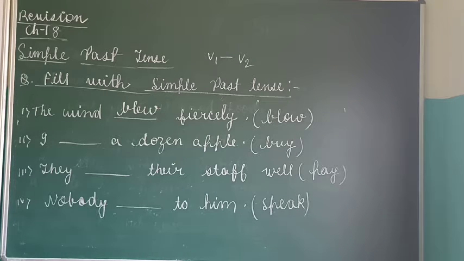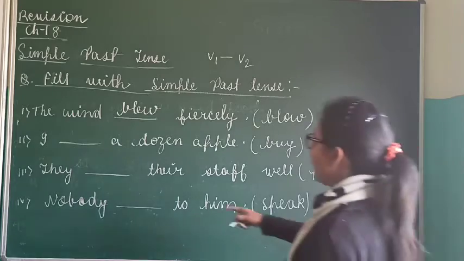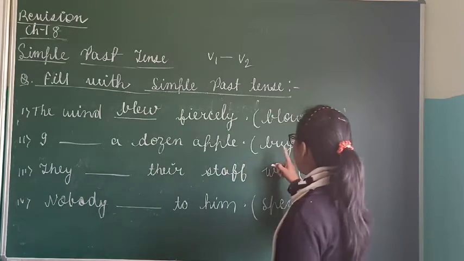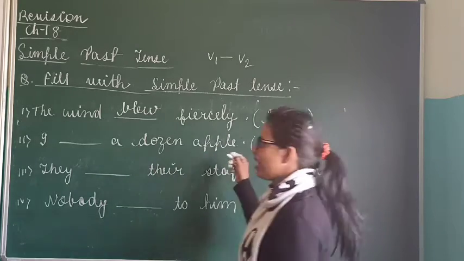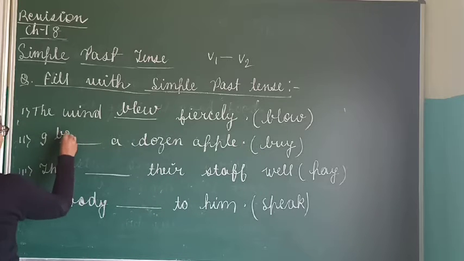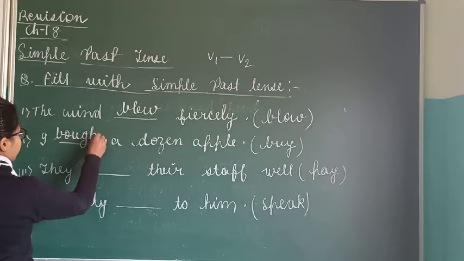So whatever words are given in the brackets, their past form you have to write down here. I dash a dozen apple. Buy. What is the past tense of buy? Bought. I bought a dozen apple.